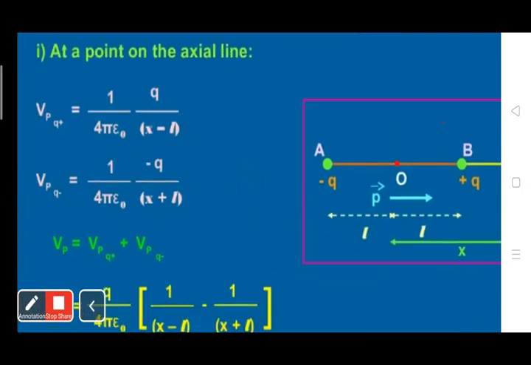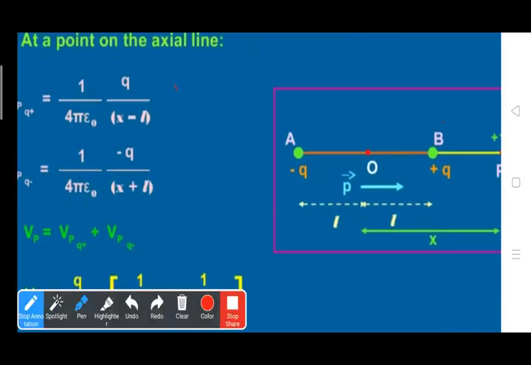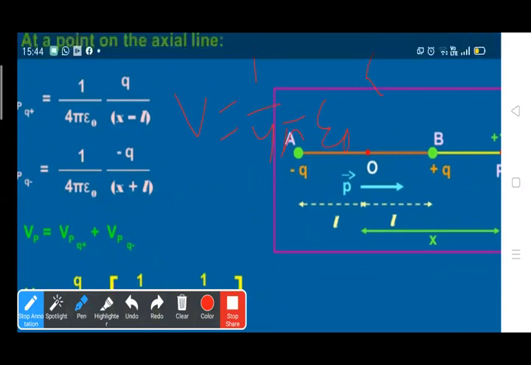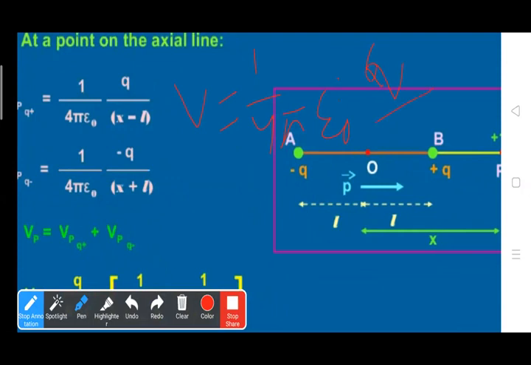We know the formula of electric potential: V equals 1 upon 4 pi epsilon naught times Q upon R, where R is the distance between the two points. So we are going to find the potential at point P due to the charges at A and B. The distance between A and P is AP, which equals X plus L.